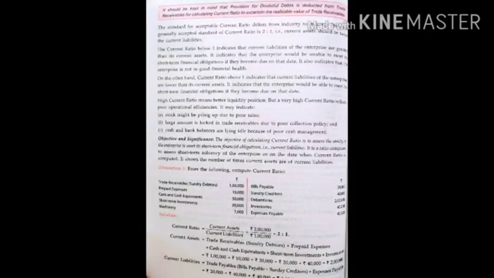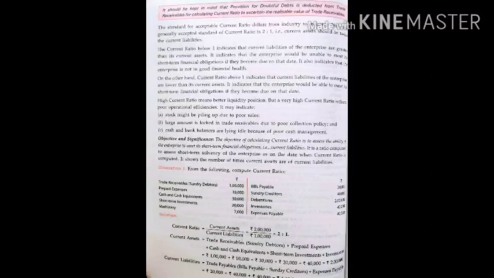Now, objective and significance. The objective of calculating current ratio is to assess the ability of the enterprise to meet its short-term financial obligation, that is current liabilities. It is a ratio computed to assess short-term solvency of the enterprise as on date when current ratio is computed. It shows the number of times current assets are of current liabilities.